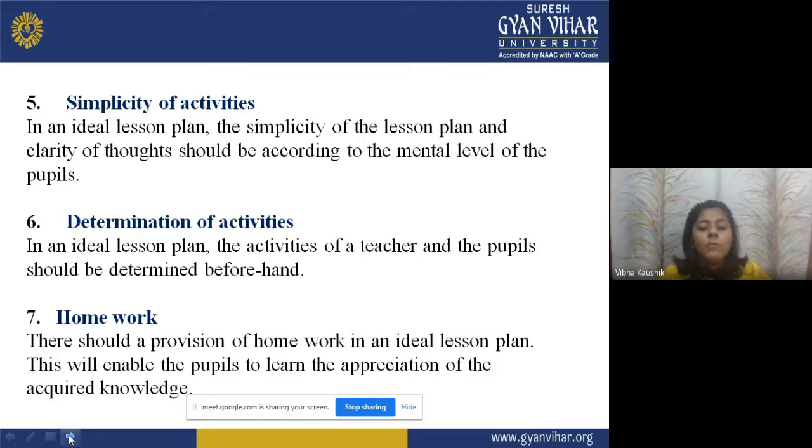Homework. There should be a provision of homework in an ideal lesson plan. It means a teacher should give homework to the students when he is preparing an ideal lesson plan. This will enable the pupil to learn the appreciation of the acquired knowledge. Now, why are homework and home assignments necessary? Because this enables the students to learn the appreciation of the acquired knowledge, what they have acquired.